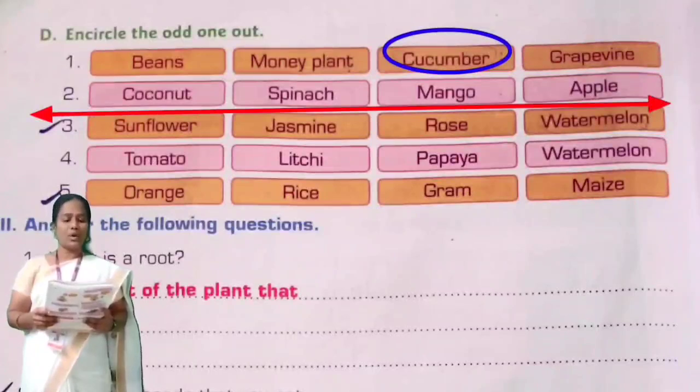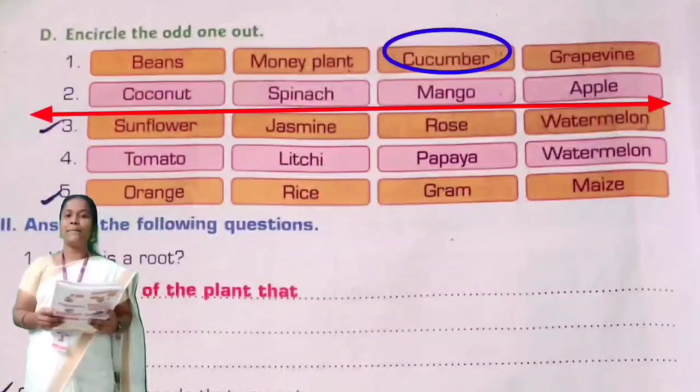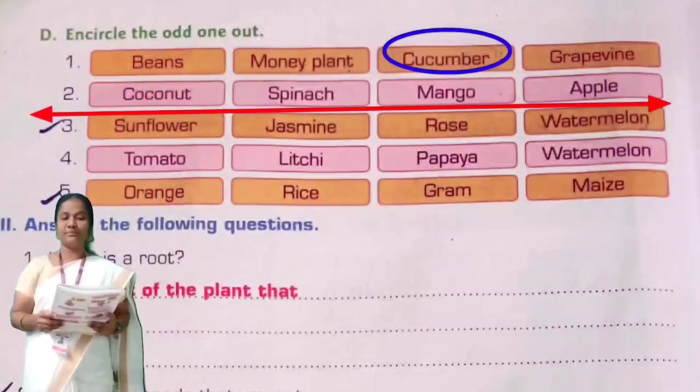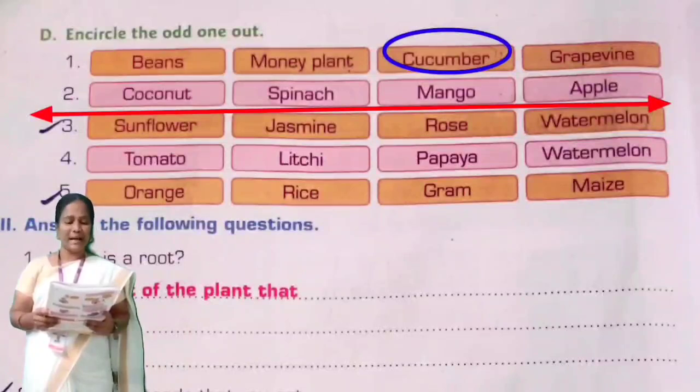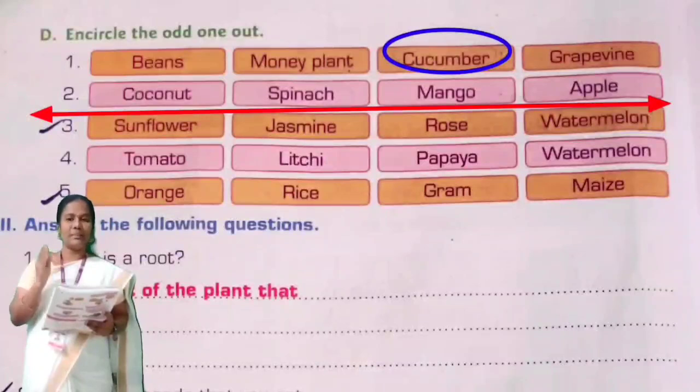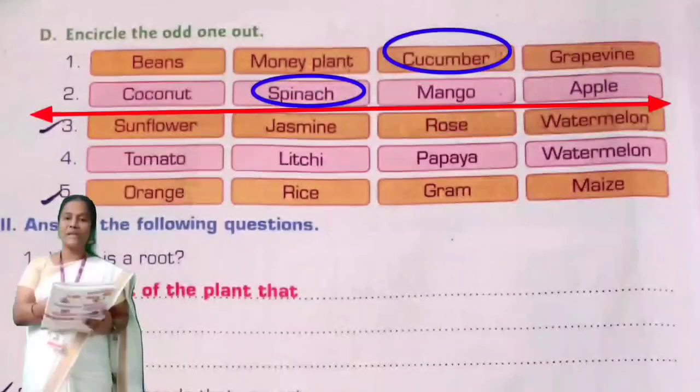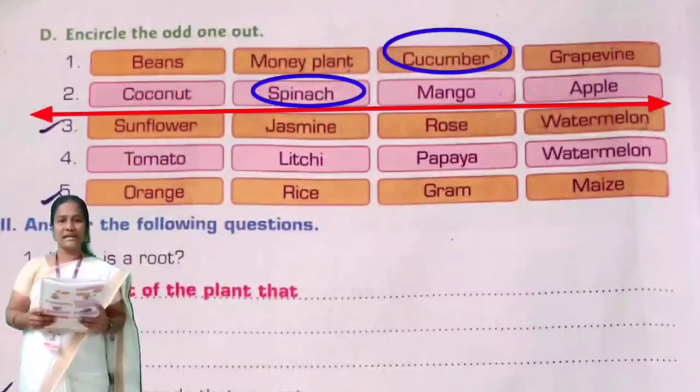Next one. Coconut, spinach, mango, apple. So in this set, coconut, mango, apple. These three are fruits. But spinach is a leafy vegetable. It's a vegetable. So spinach is the odd one. You have to circle that.